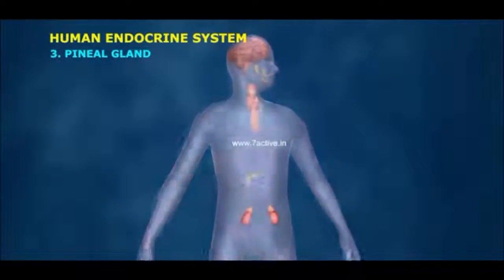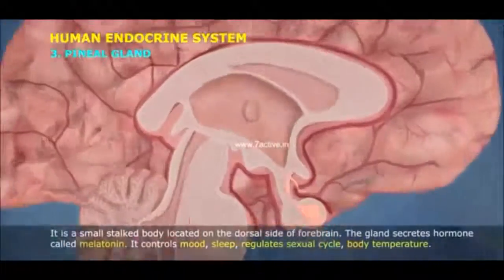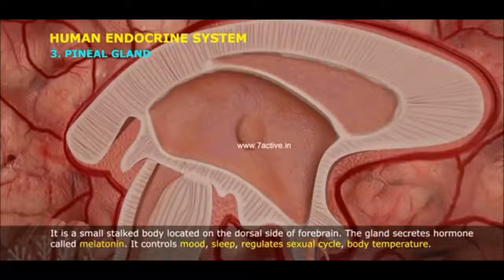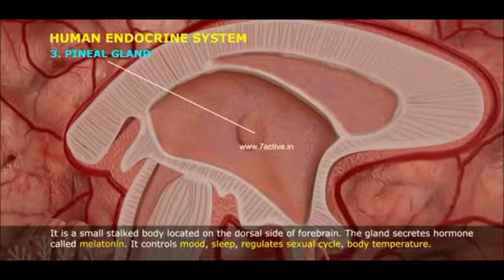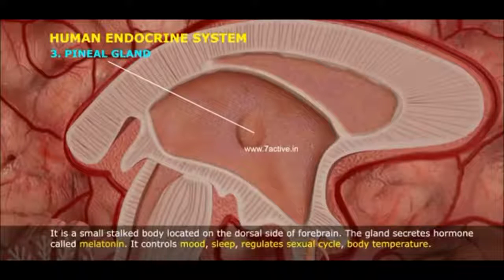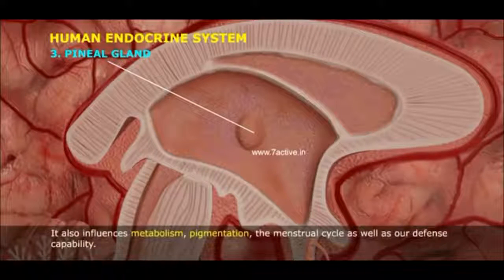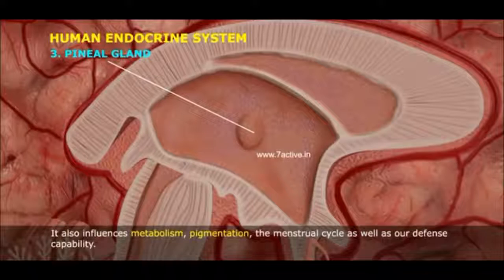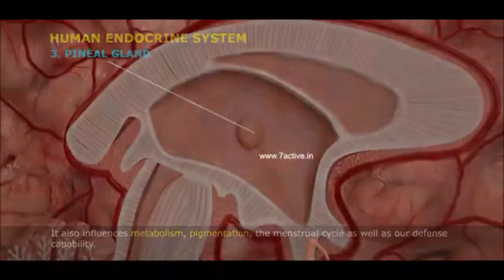3. Pineal gland. It is a small stalked body located on the dorsal side of forebrain. The gland secretes hormone called melatonin. It controls mood, sleep, regulates sexual cycle, body temperature. It also influences metabolism, pigmentation, the menstrual cycle, as well as our defense capability.